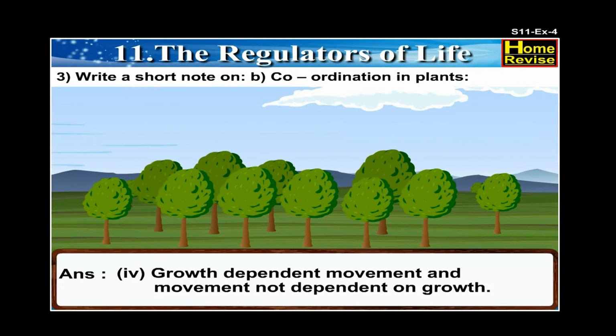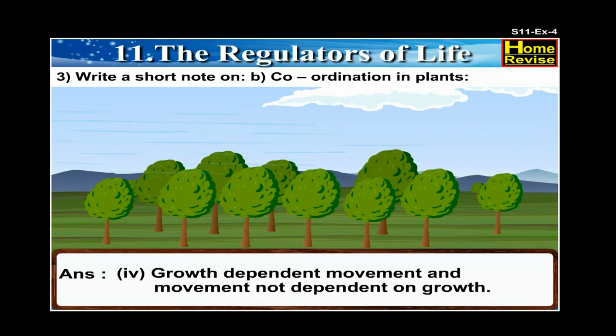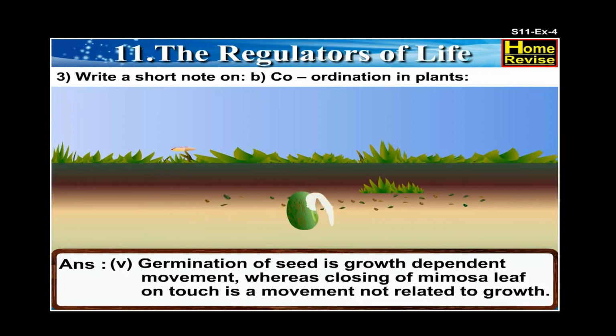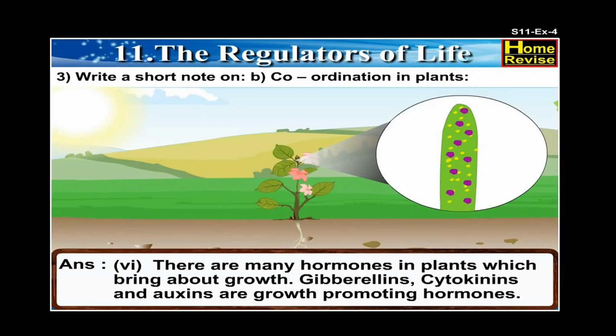4. Growth-dependent movement and movement not dependent on growth. 5. Germination of seed is growth-dependent movement, whereas closing of mimosa leaf on touch is a movement not related to growth. 6. There are many hormones in plants which bring about growth. Gibberellins, cytokinins, and auxins are growth-promoting hormones.